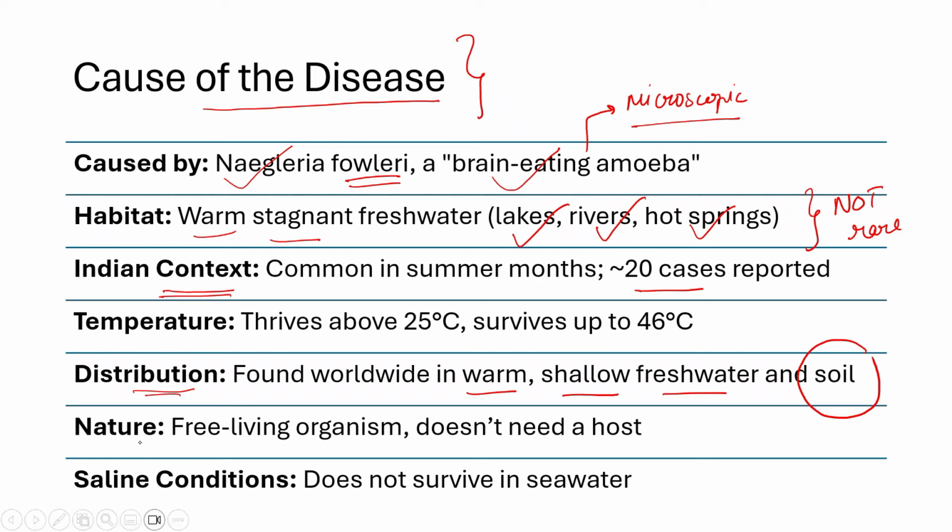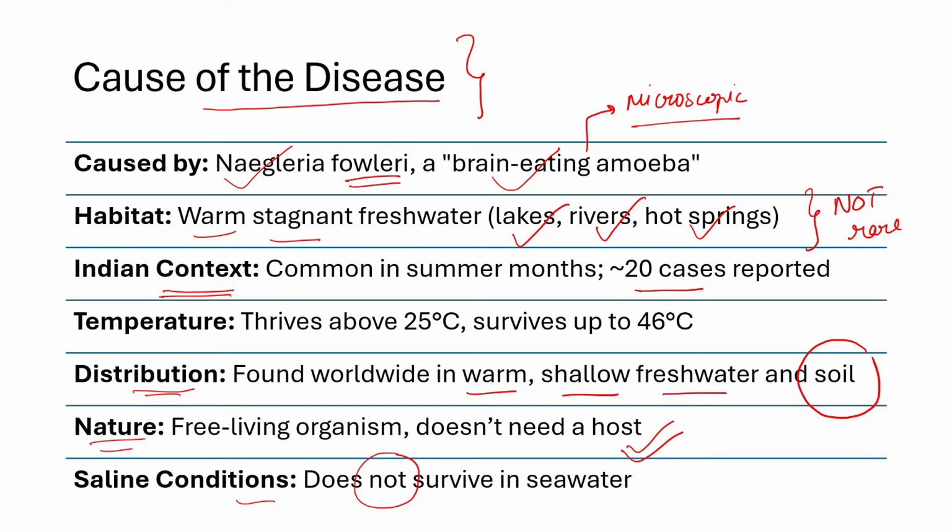Now what is the nature of this organism? It is a free living organism, because it doesn't need a host, remember this. Again this can be twisted to create doubt in your mind in the exam. Finally, it does not survive in seawater, it does not survive in saline conditions, right?